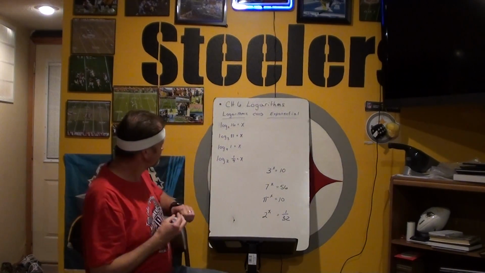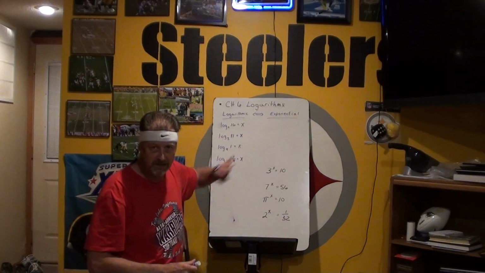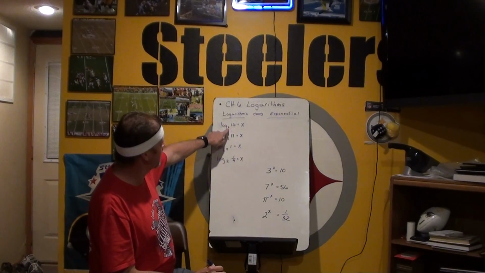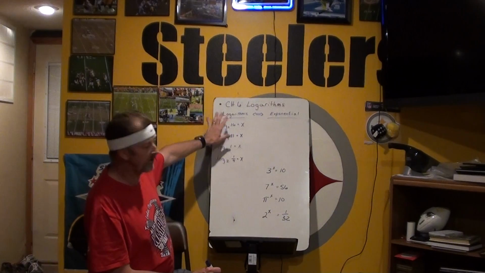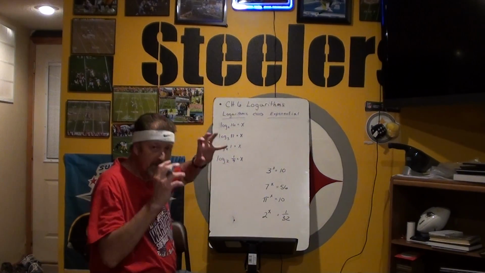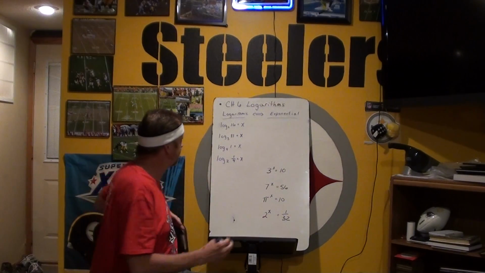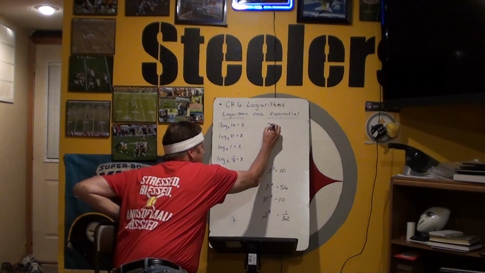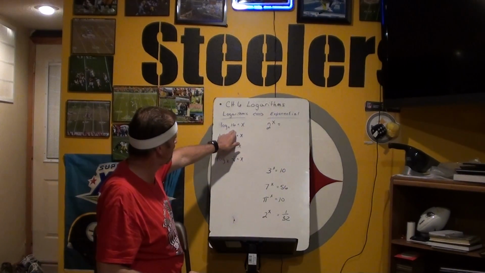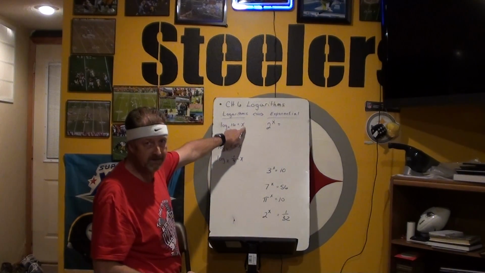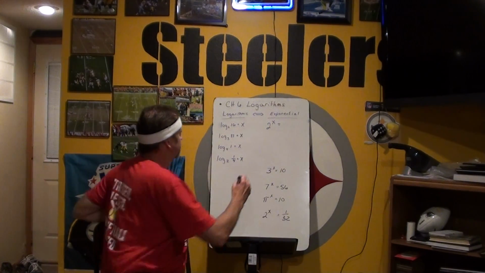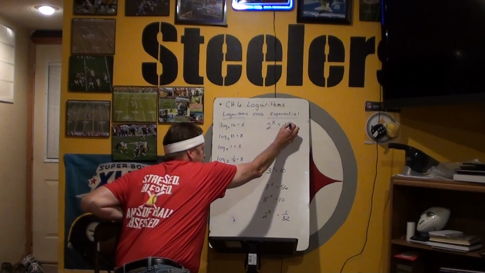Okay, here we go. So I'm going to change to exponential form. Things you can take from here, I really see three things. You see logarithm, but I see three things. I see a little teeny number down at the bottom, the base, so that will be our base. And then we jump over here, and the answer to any logarithm is the exponent, so we'll put it up there, kind of where an exponent would be. And then you're left with the other number.